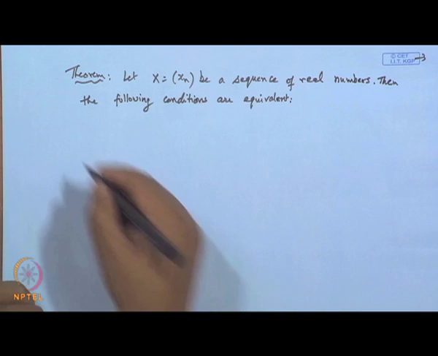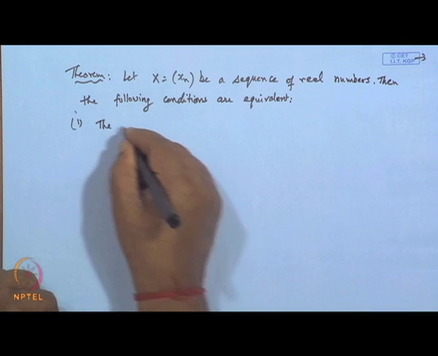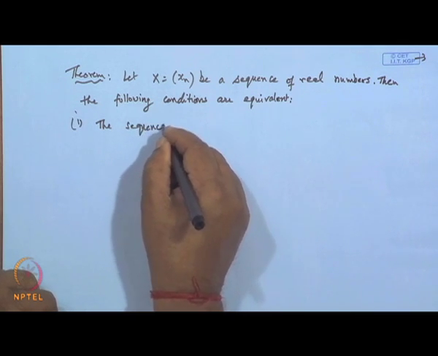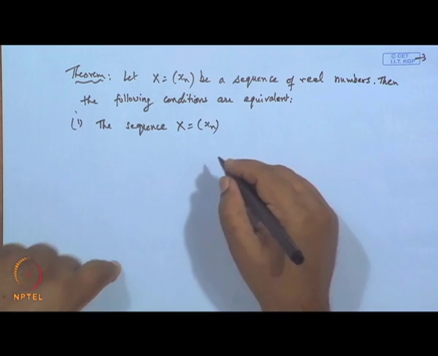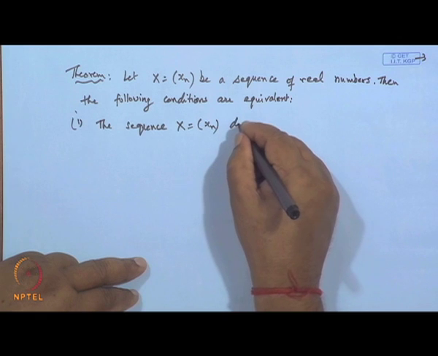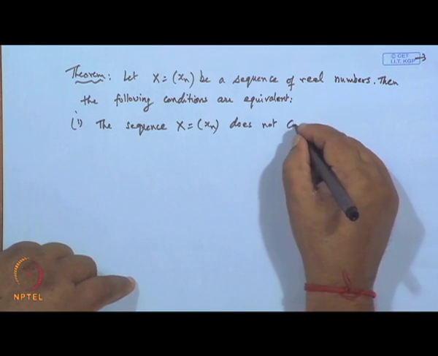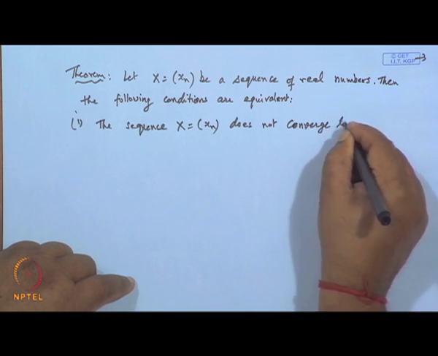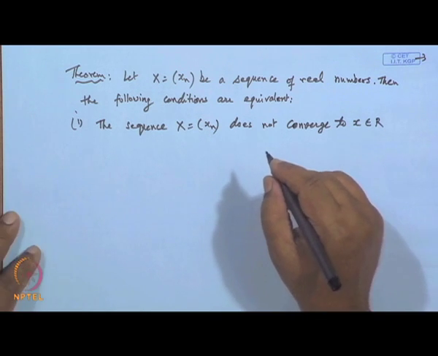The first condition is the sequence x n does not converge to x in the reals, meaning it does not converge to a number x.